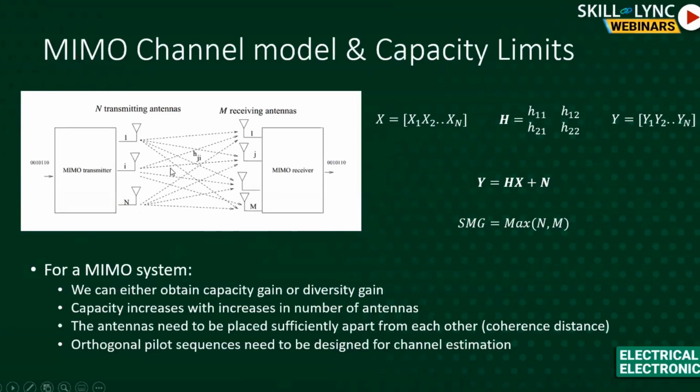And again, channel estimation is also a key challenge here. You have to estimate the channel corresponding to each pair pretty much. So from here to here, from here to here. So when you're sending pilot symbols or training symbols on one antenna, the other antenna should be muted. So there is a very methodical way to actually estimate and equalize the channel for a MIMO system.